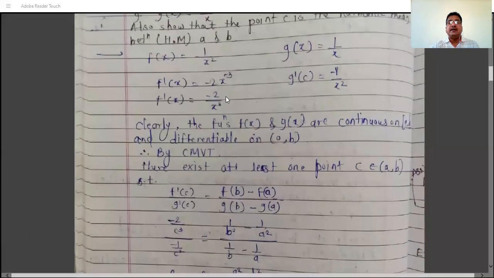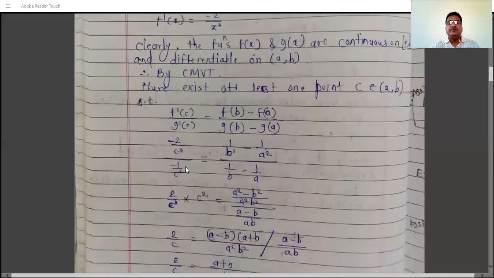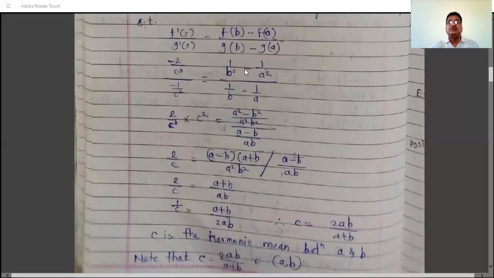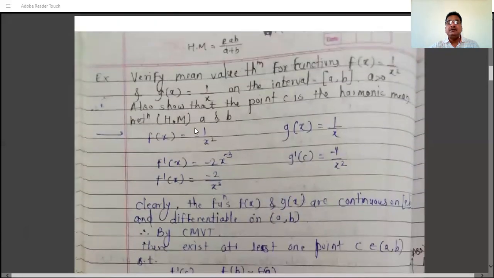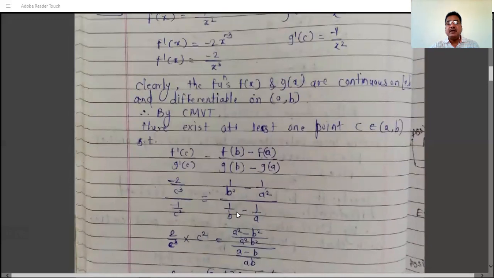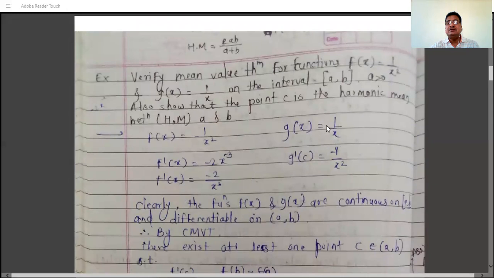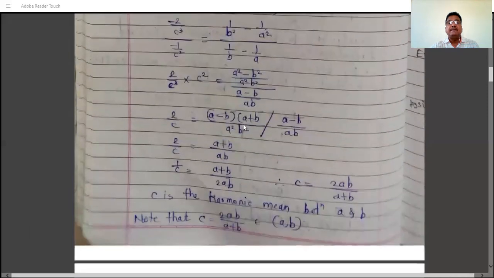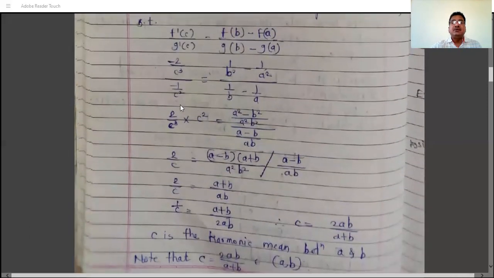So what is f'(c)? f'(x) is this, so just substitute x as c: we have minus 2 by c cube. And g'(x) is this, so substituting x as c we have minus 1 by c square. f(x) is 1/x², so f(b) is 1/b² and f(a) is 1/a². g(x) is 1/x, so g(b) is 1/b minus g(a) is 1/a. So simplify this: minus minus becomes plus, 2 by c cube divided by 1 by c square, into c square, is equal to, take a square b square as LCM.